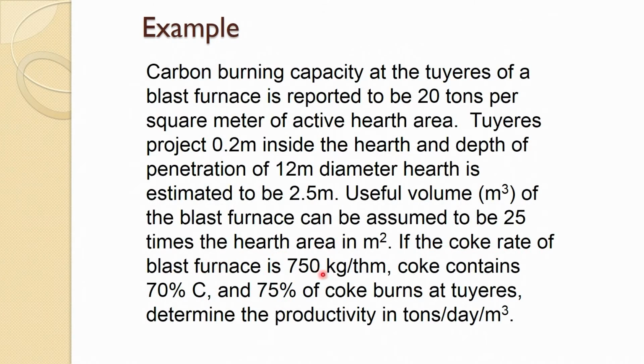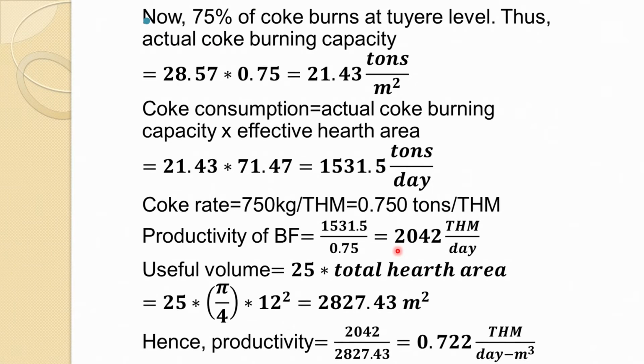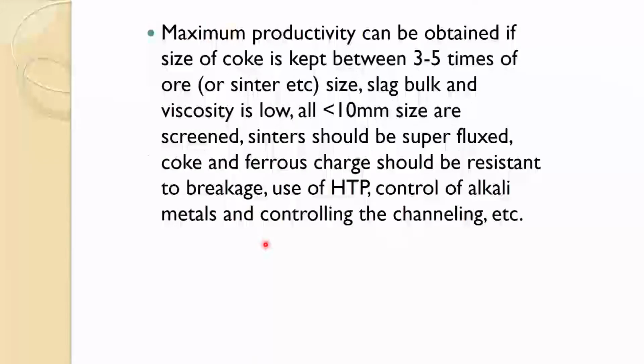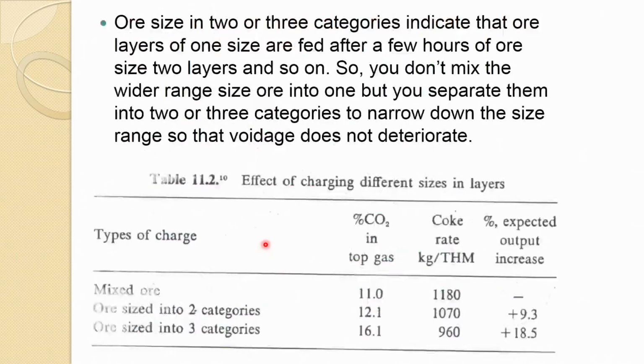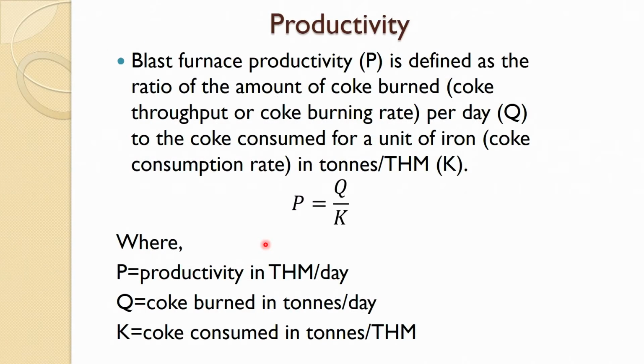The coke rate of the blast furnace is 750 kg per ton of hot metal, so it is 0.75 tons per ton of hot metal. We have the coke consumption, and then we can get the productivity by P equals Q by K. If you look at the first definition of productivity, Q is the coke burned in tons per day and K is the coke consumed in tons per ton of hot metal.